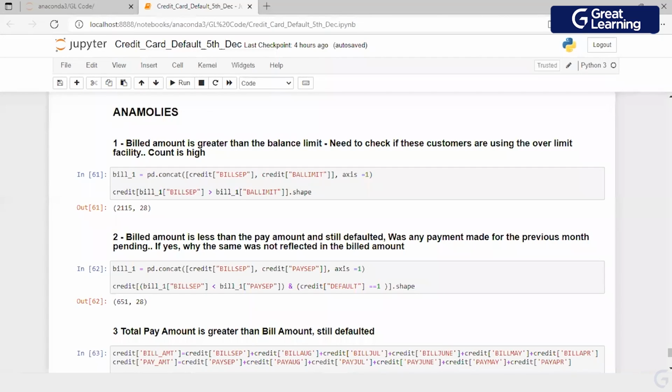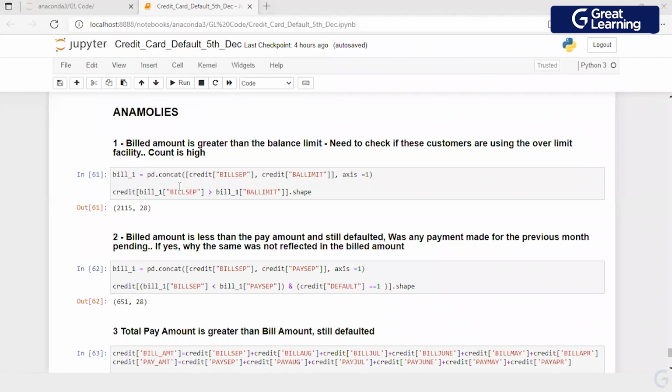If I as a customer am given an overdraft facility. Is that making sense, guys? I have a limit of 1 lakh rupees, and I am given a bill of 1,50,000 rupees, which means I was allowed to use the credit card over the limit, which means I have the overdraft facility. Am I right?